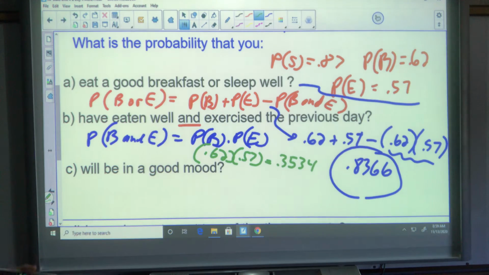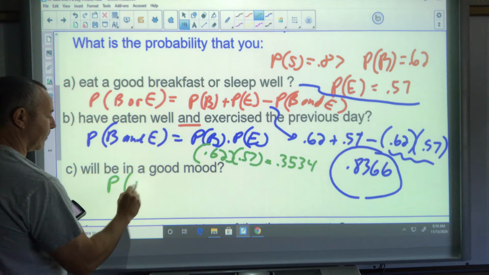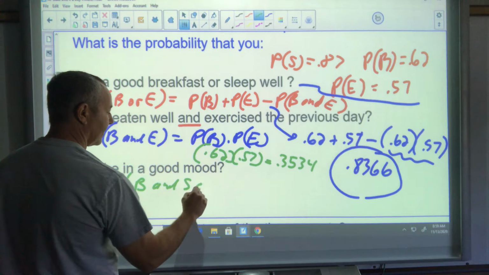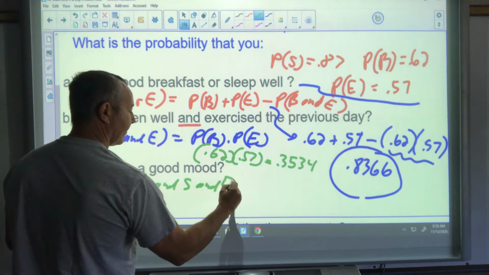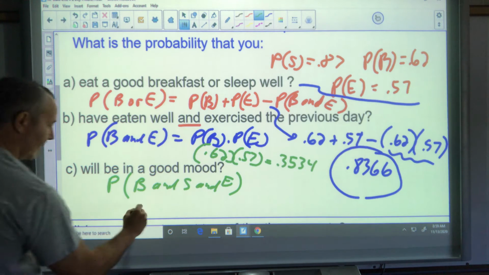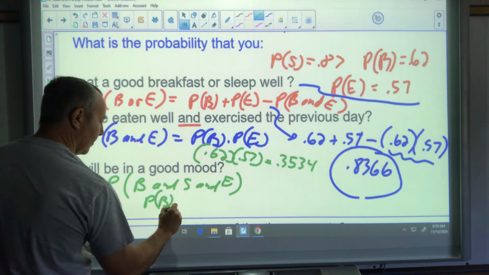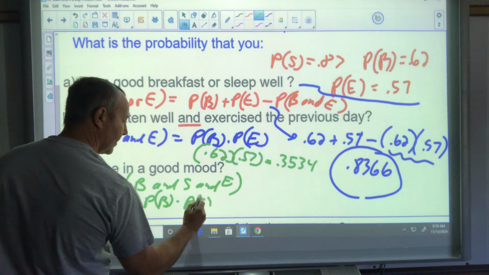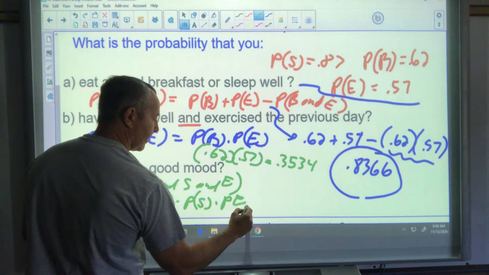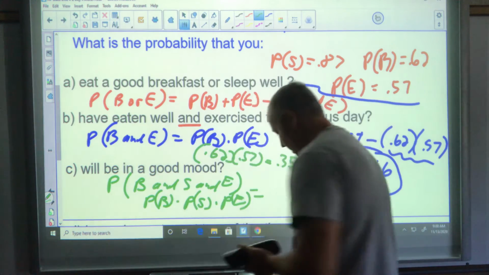Okay, probably you're in a good mood. Well, to be in a good mood, you had to have breakfast and sleep and have exercise the previous day. Okay, this is going to be the probability of breakfast multiplied by the probability of slept well multiplied by the probability of having exercise.